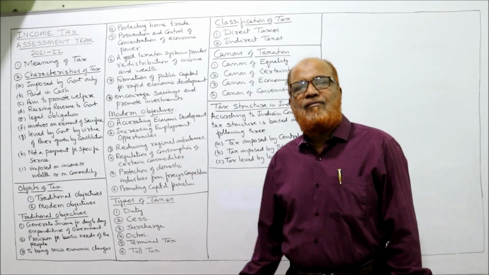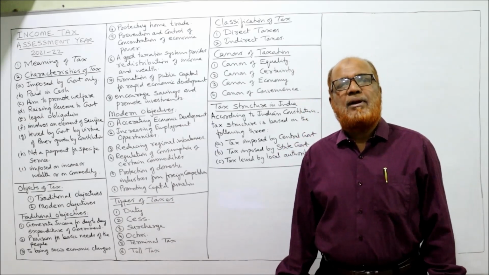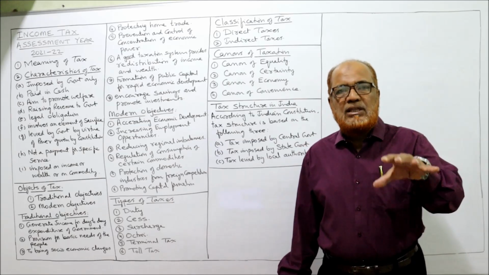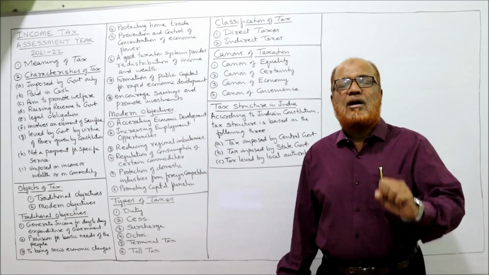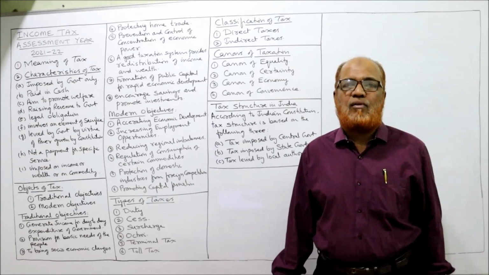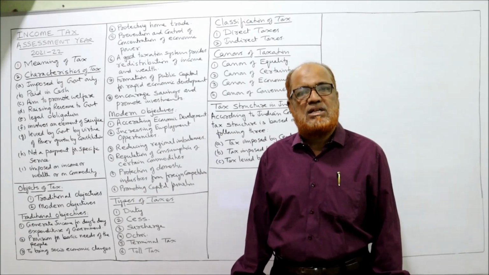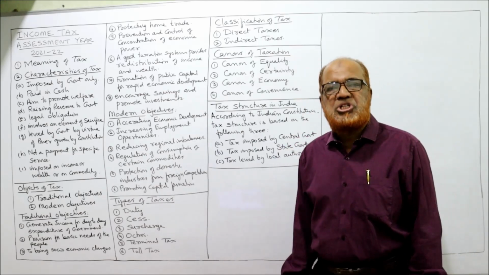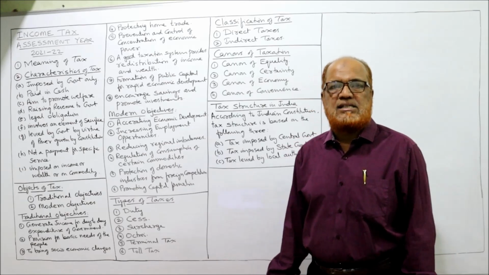Next, promoting capital formation. Without capital formation, no country can develop. So by using taxation, the government can increase the capital formation for economic development. So this discussion explains the objectives of taxation.